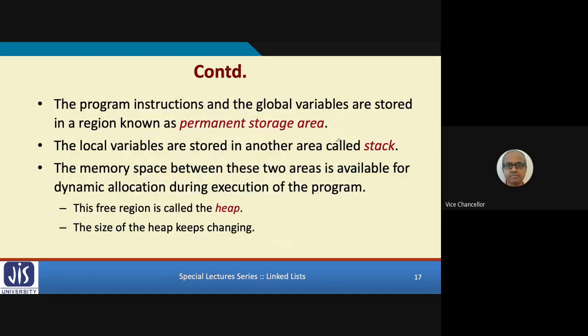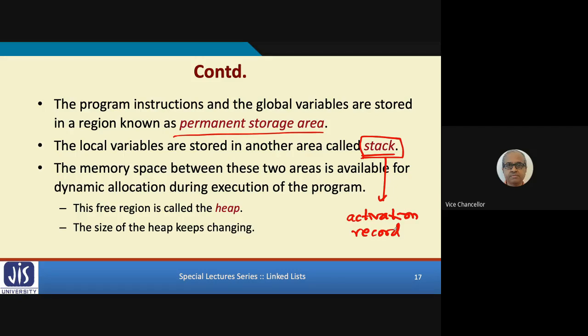So whatever I have said is written here. The program instructions and global variables are stored in a permanent area. Local variables are stored in stack. Well, we'll see later that not only local variables, you store something called an activation record. This concept of activation record is very important when you go for next level courses like compiler design.